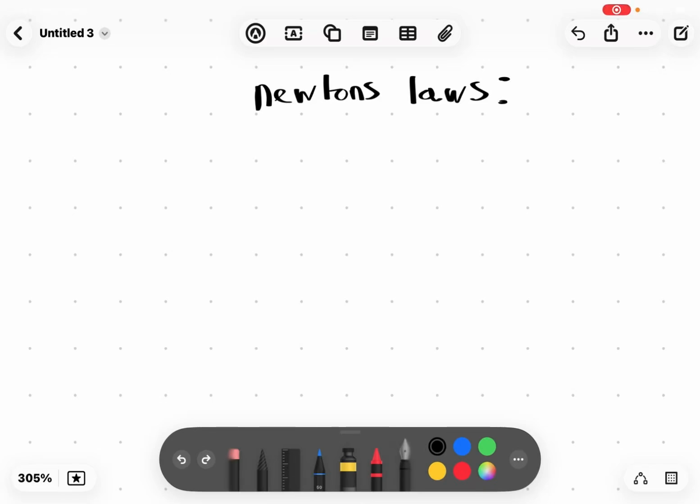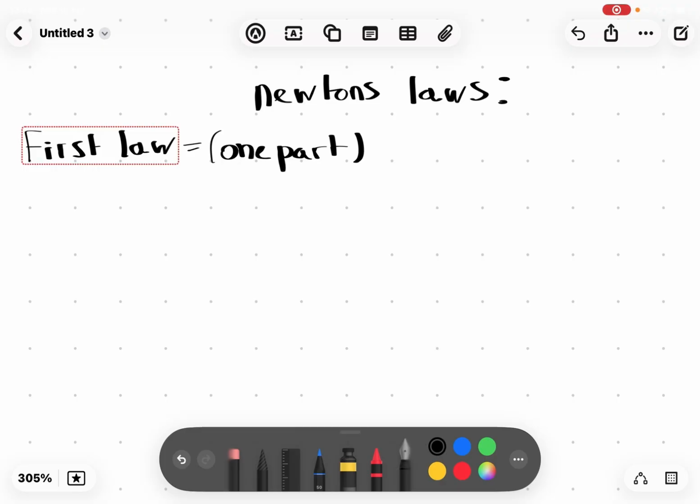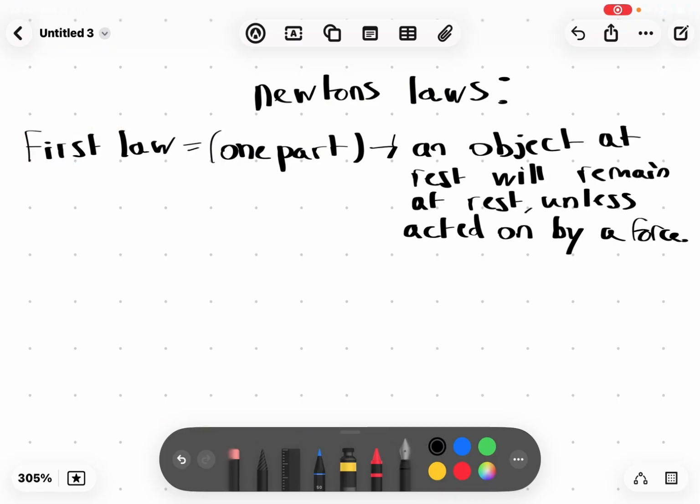Hello everyone, today we're going to talk about Newton's laws, all three. Firstly, we're going to talk about the first law, one part of the first law, because there are two. An object at rest will remain at rest unless acted on by a force.